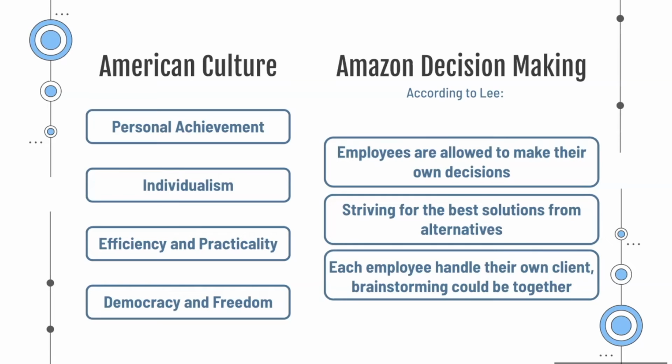And also the individualism and efficiency could be reflected through the decision-making, in that they do not need to be bound by their managers or the team, but they can use their own freedom to think of the alternatives and strive for the best solutions. So we can see that even though Amazon is an American corporate, their culture is reflected in their decision-making as well as in different branches in the world.